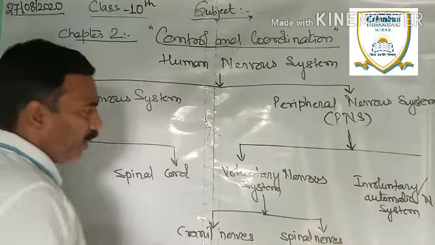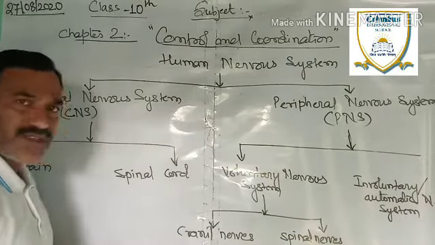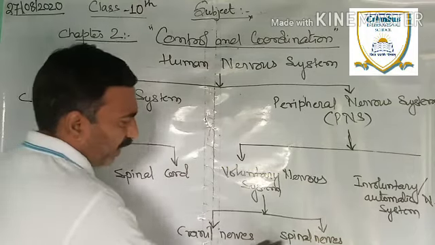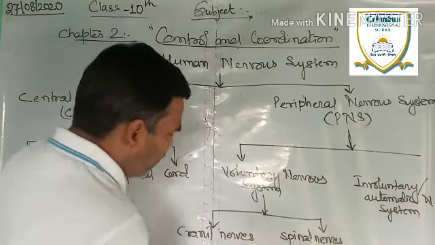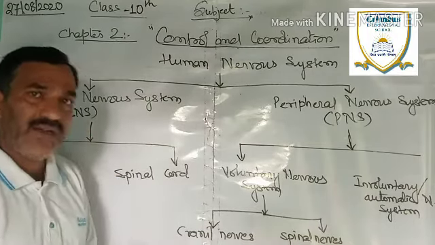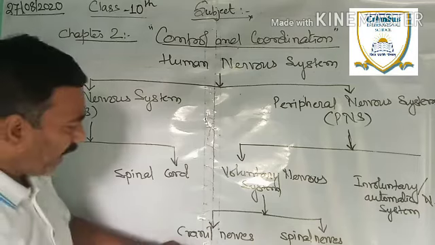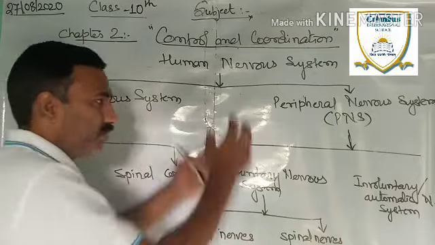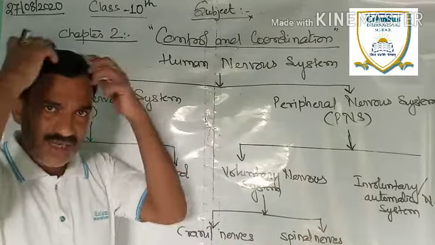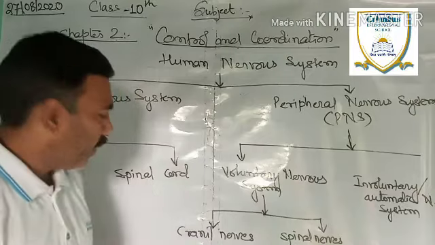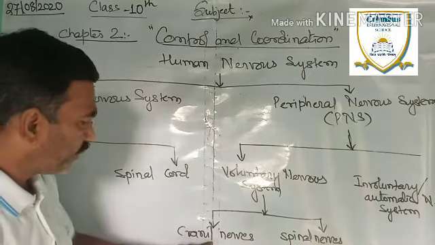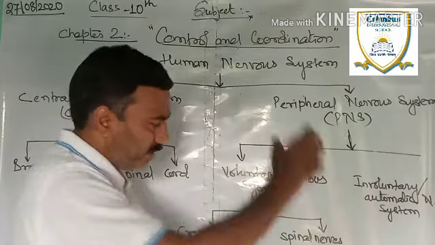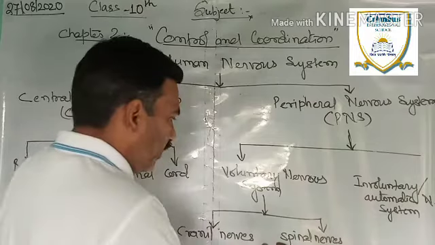Now, again, the voluntary nervous system consists of two parts: cranial nerves and spinal nerves. Now, what is a cranial nerve and what is a spinal nerve? Cranial means the brain or the head or the scalp. The organ which falls under the skull, the brain, is related to cranial nerves, and the spine which runs in the backbone is related to the spinal nerves.